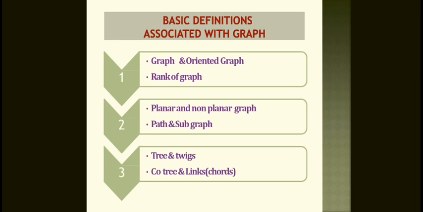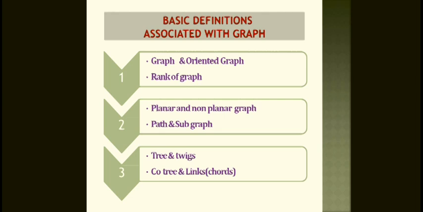So now, the basic definitions associated with the graph. What are the basic definitions we need to take? The graph, oriented graph, the rank of graph, planar and non-planar graph, path, subgraph, tree and twigs, the co-tree and links. Co-tree link or chord, both are the same, there is no difference.